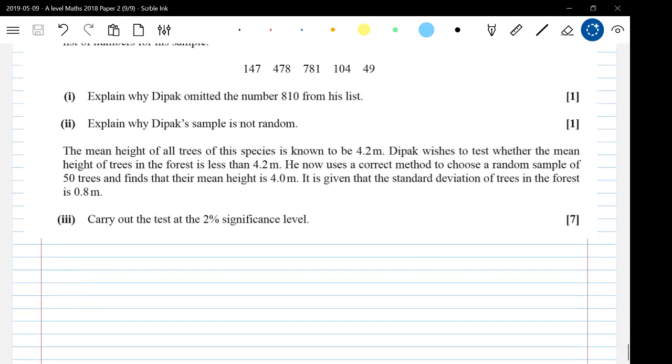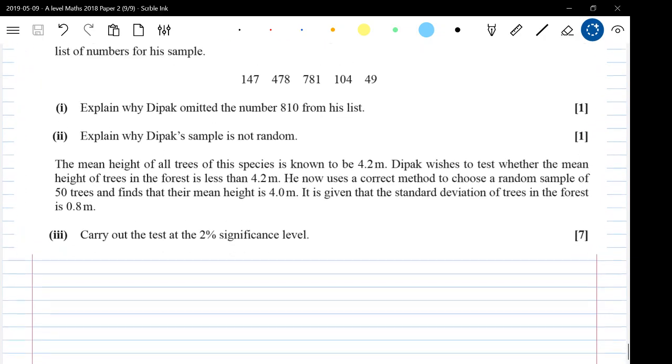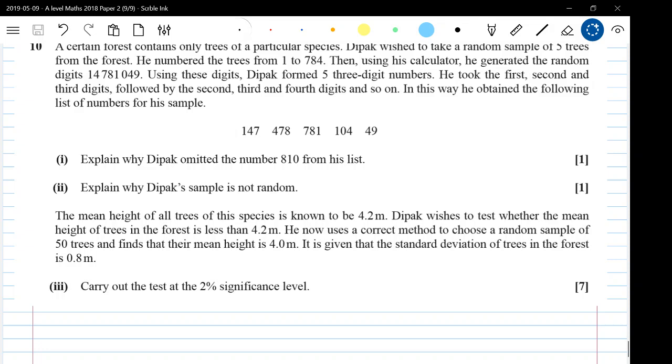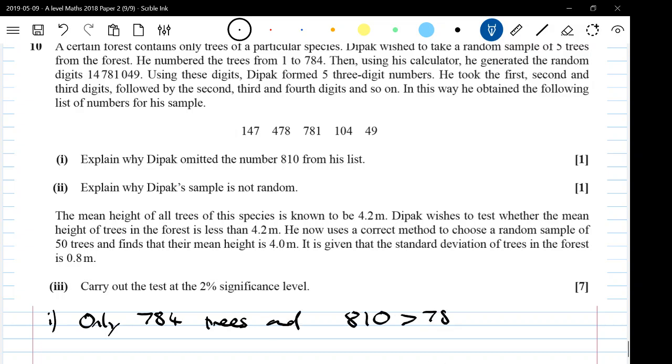Lots of you got this right. There are only 784 trees, so there isn't a tree number 810. There aren't enough trees. Only 784 trees, and 810 is greater than 784. Fairly obvious. Lots of you got one mark.